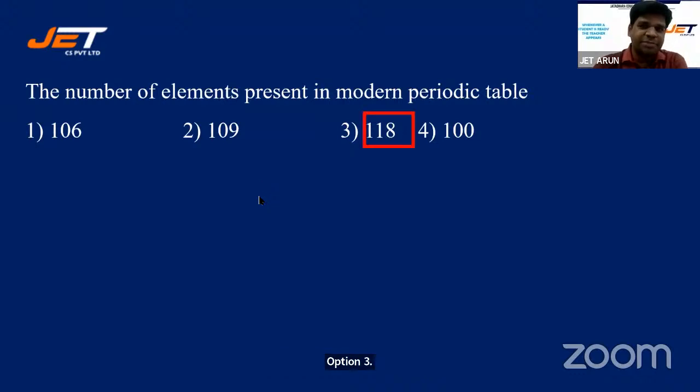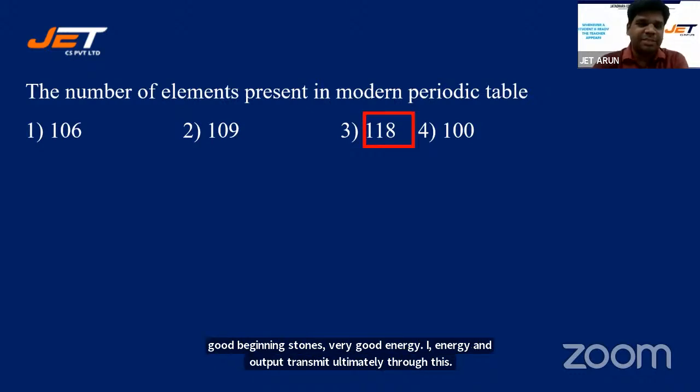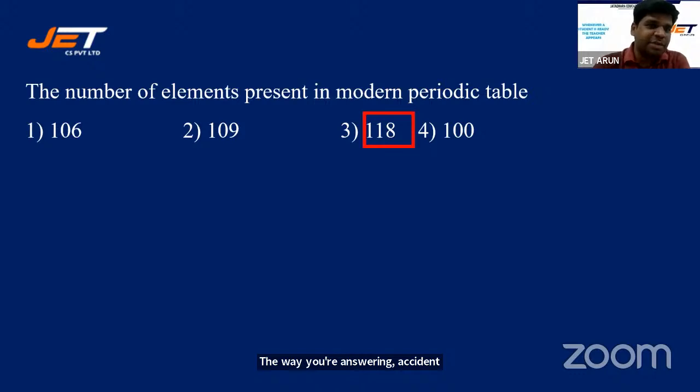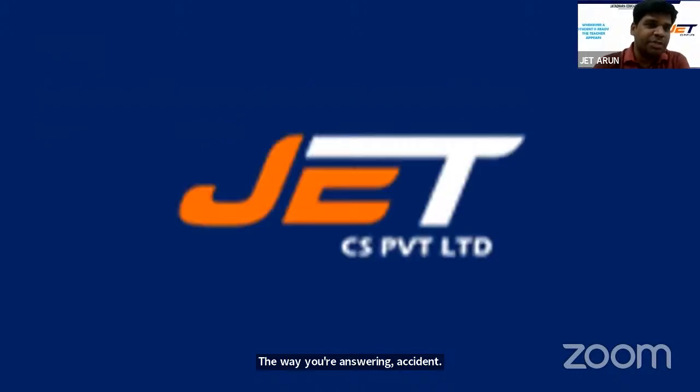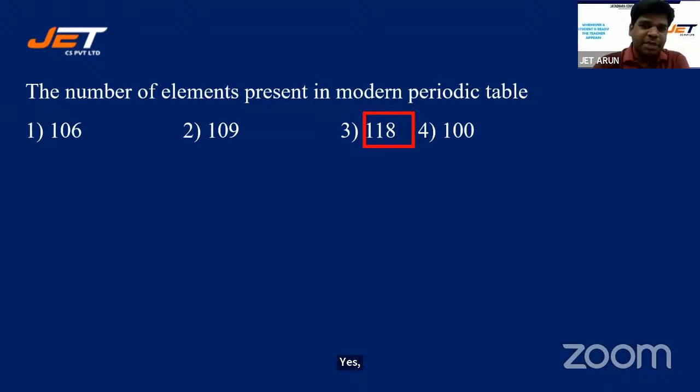Very good beginning, students. Very good energy. Our energy will transmit through this. The way you are answering, excellent. Yes, Gyaneshwar, Agnivesh, Gayatri, Bhavna, Varshit, Ganga Mohan. Everyone is right. Taruni, Akhilesh, everyone. All those who have answered are right.